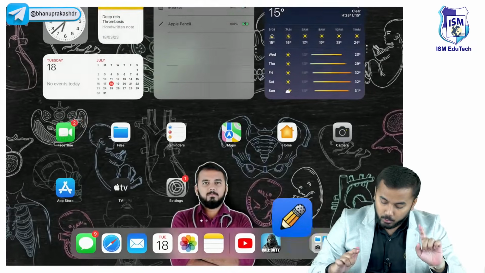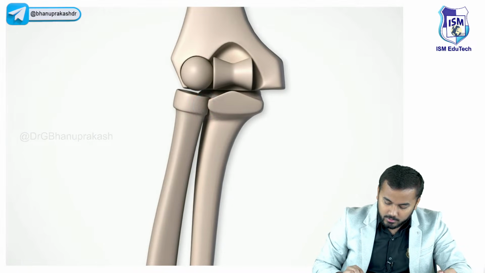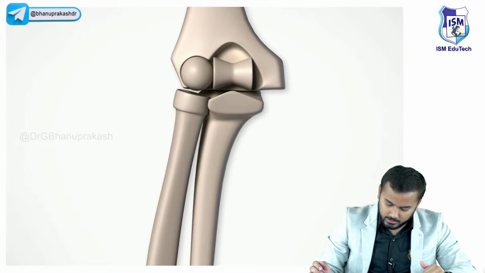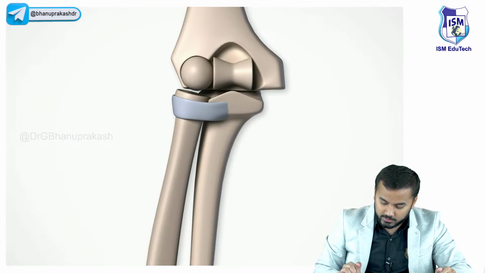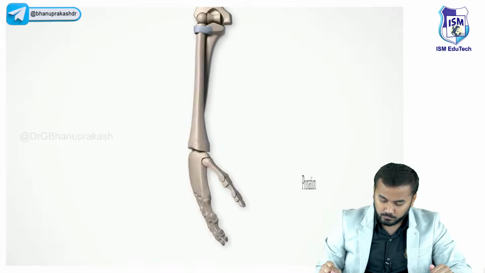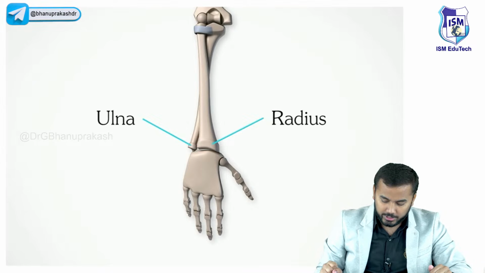If you want, I'll prove it right now. All of you just look at the video over here. In this video, you can see the pronation and supination. You see, this joint over here is the superior radioulnar joint. Now you will see pronation. See, this is called pronation.